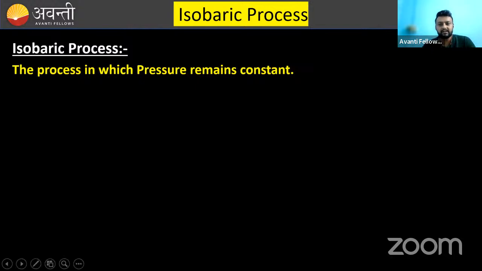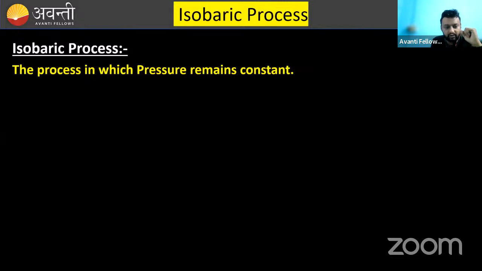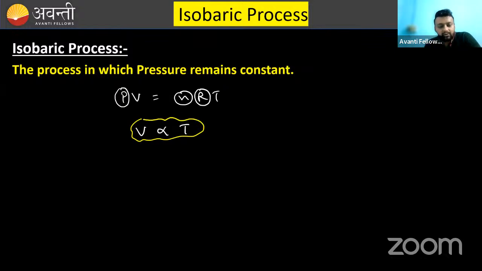Next thing that we will discuss here: do you know what the ideal gas equation is? The ideal gas equation is PV equals nRT. In this process, pressure is constant. Number of moles is also constant. R is the gas constant. So what will remain? It remains as V is proportional to T. V is proportional to T. This is the main line of the isobaric process.